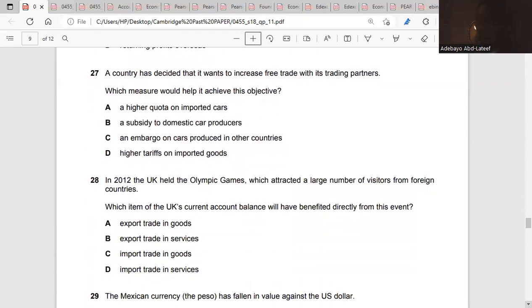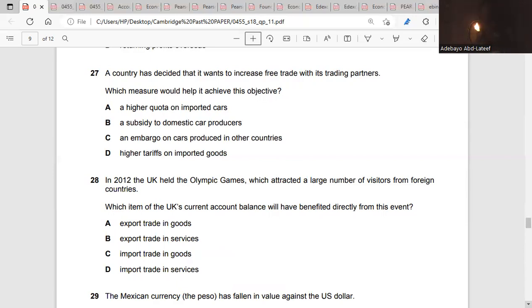27. A country has decided that it wants to increase free trade with its trading partners. Which measure will help it achieve this objective? Free trade means international trade. So to increase international trade, you just have to increase your quota instead of reducing quota. When you reduce quota, it means you reduce the number of goods that could come into the country. But when you increase the quota, it means you are giving them more quantity that they could import to the country. So the answer is A.